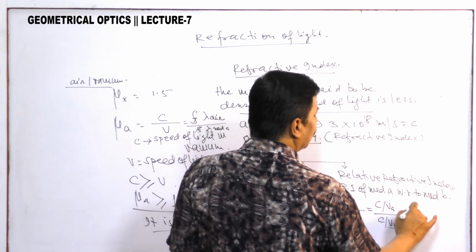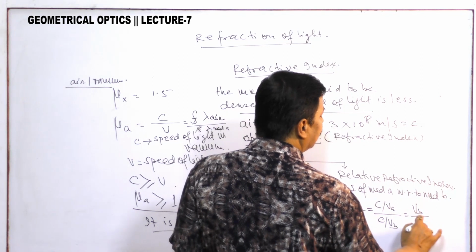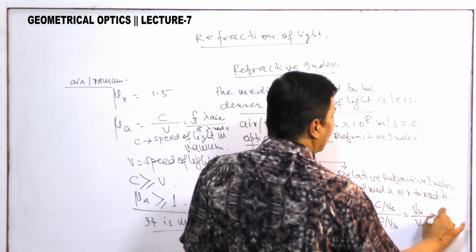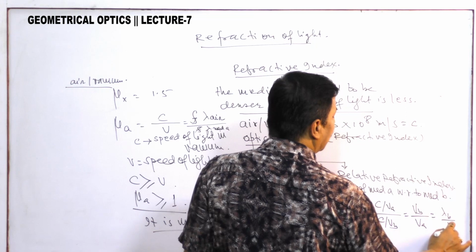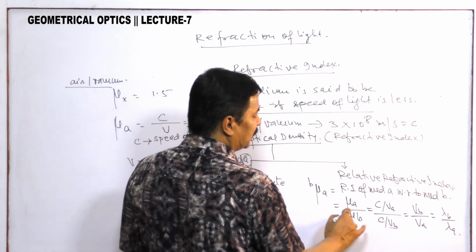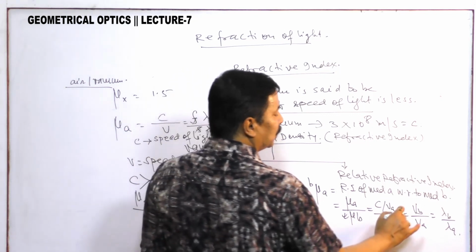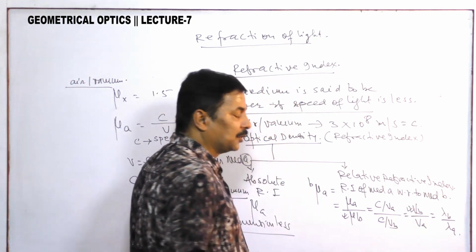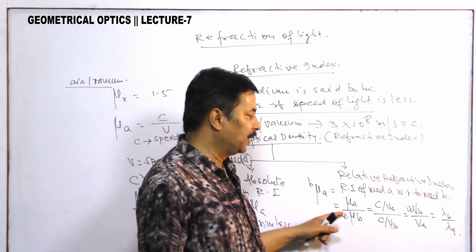This is VB by VA. This is lambda B by lambda A. So you can use this as the definition in terms of velocity, in terms of absolute refractive index.